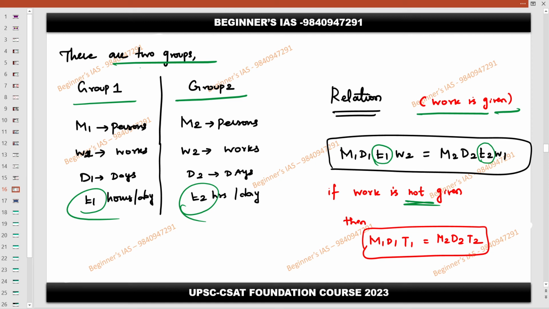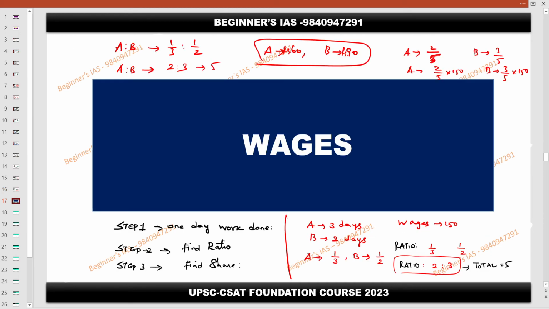So now just one more concept is pending, that is wages. Just follow the 3 steps in order to identify the wages. First of all, step number 1 is find 1 day work done. So for example, P takes 20 days. Then what is the 1 day work? 1 by P, which is equal to 1 by 20. Understood?